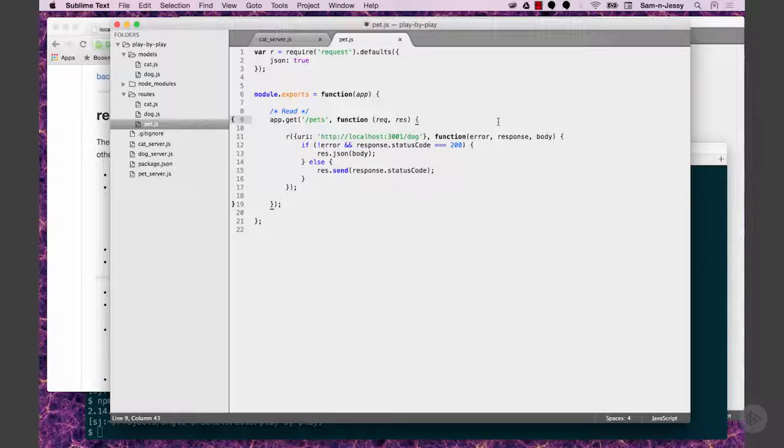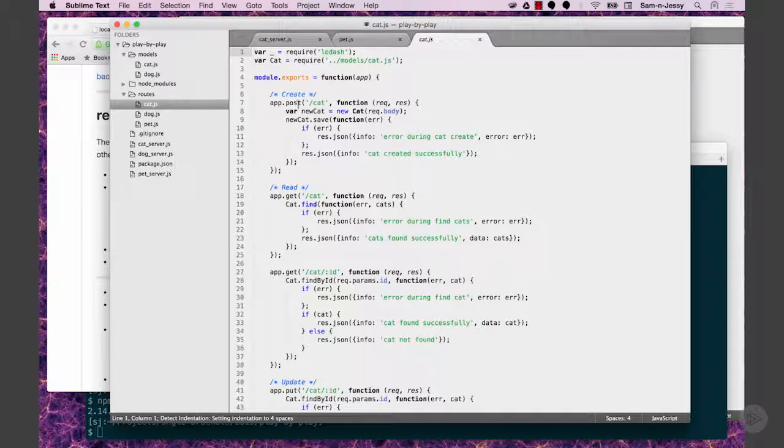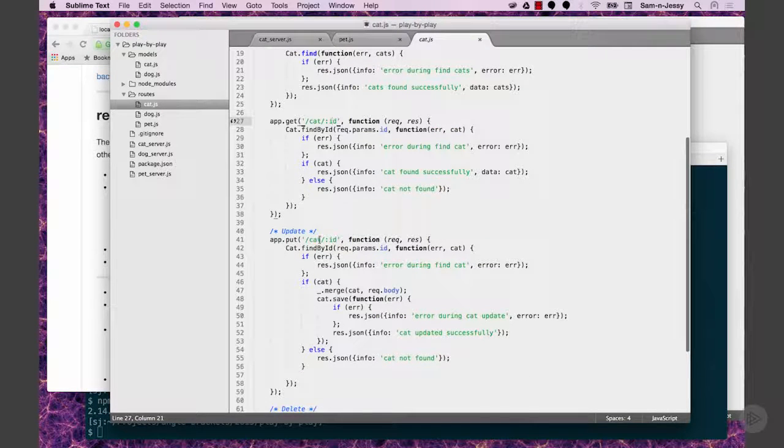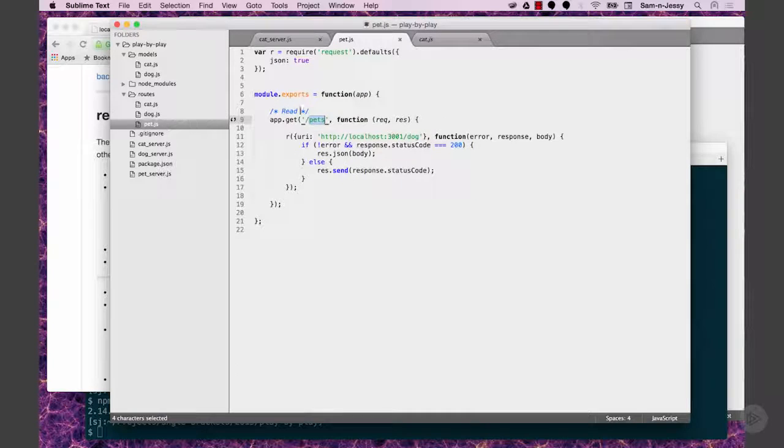Exactly. Okay, so what's going on here? I've created a new endpoint, and notice here all I've got is pets. If I look at my cat server, I've got a post request for /cat, I've got a get request, another get request for a cat by ID, my put, and my delete. So in pets, I've just got pets. And what I'm saying is on this pets endpoint, call this function, and I'm using R to simulate the request. I loaded request here as R, and I'm passing in an object.